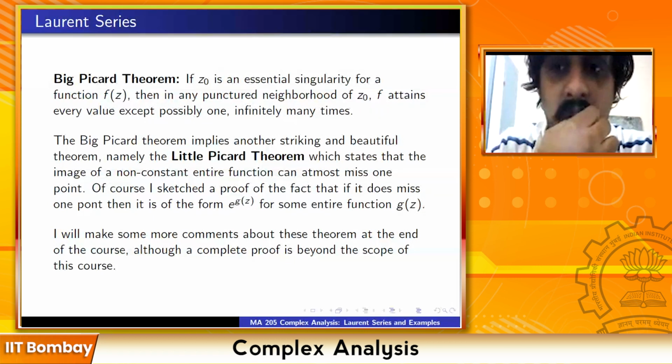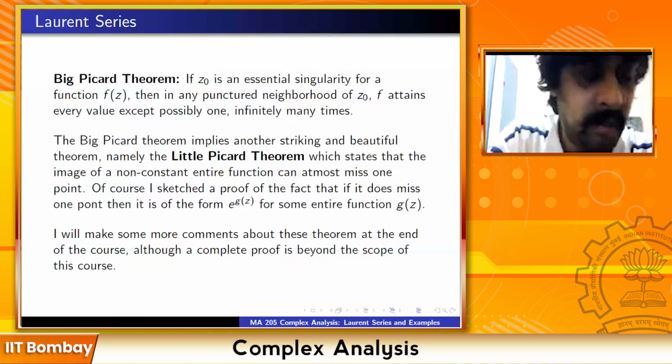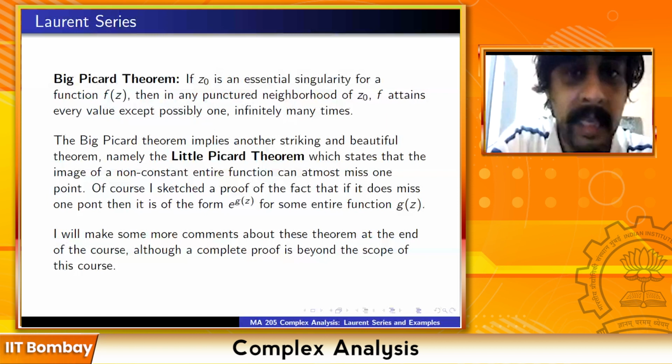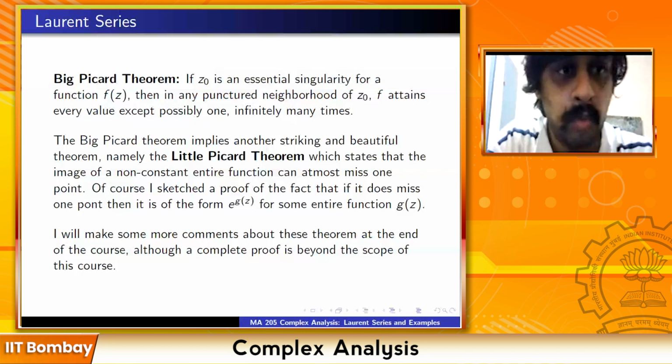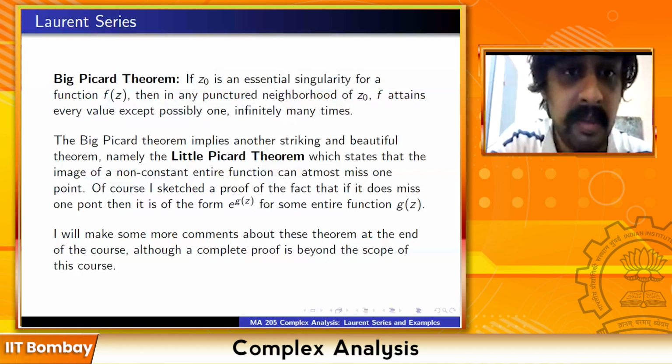Sir, can you give us an example, so it will be a bit clearer? I'm not giving an example because you can practically take any entire function you like. Oh, you mean the Big Picard theorem, is it? Yes, sir. Yeah.